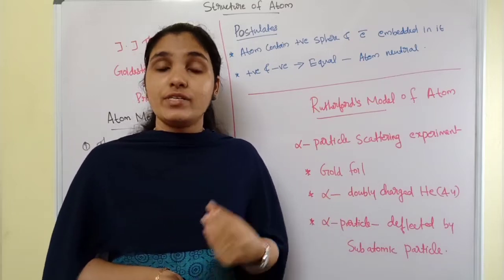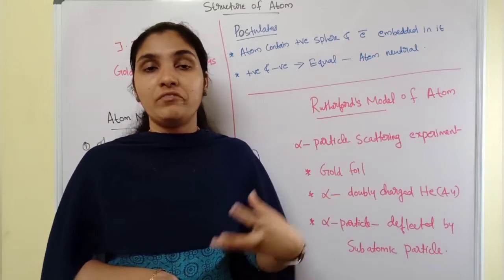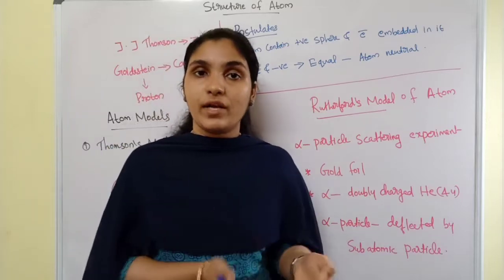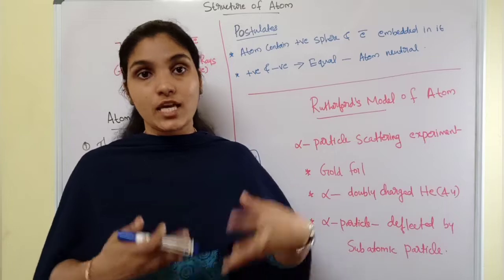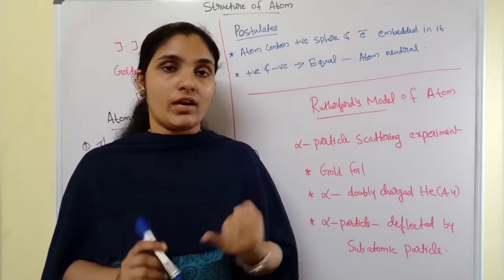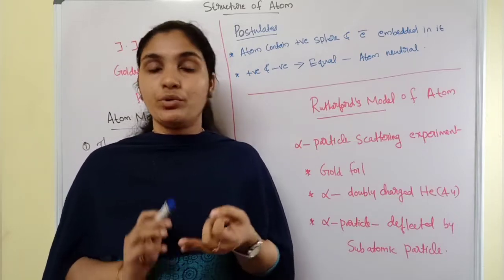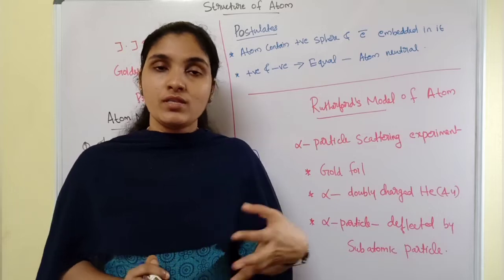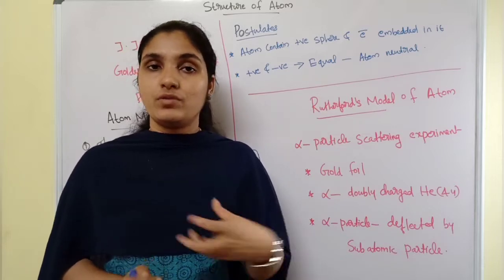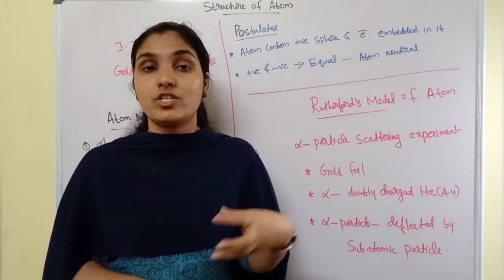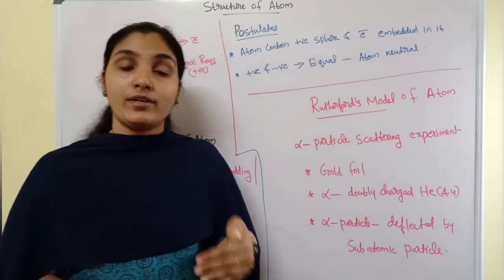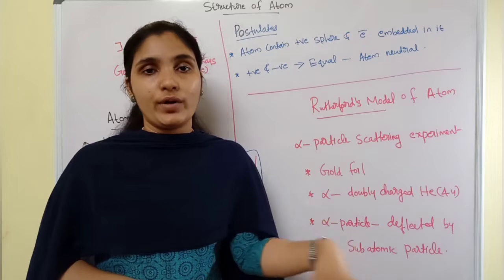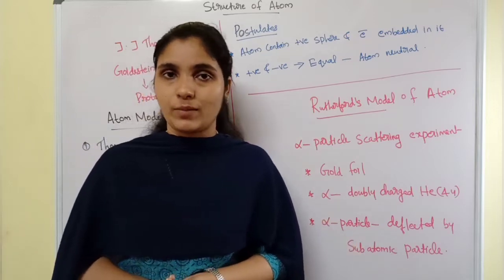Later, different scientists discovered that atoms can be divided and there exist subatomic particles inside an atom. They are proton, electron and neutron. In this chapter we will see mainly about these subatomic particles which exist inside the atom, and also the different atom models.